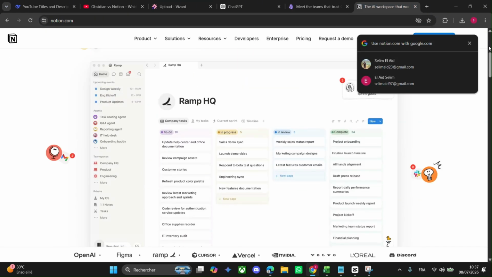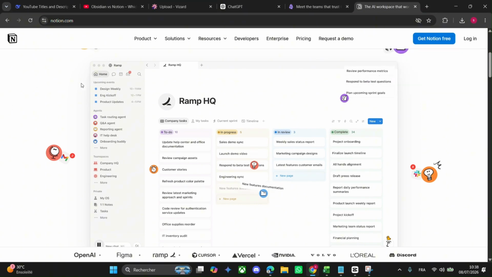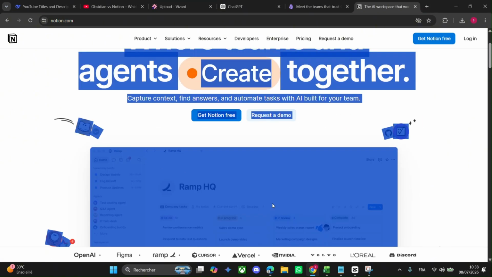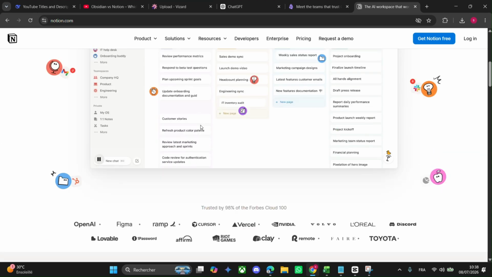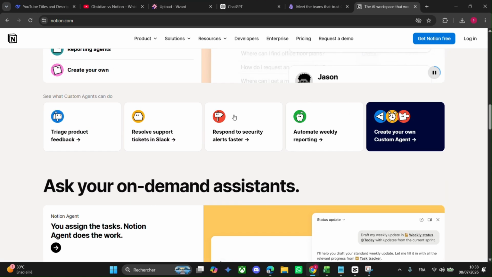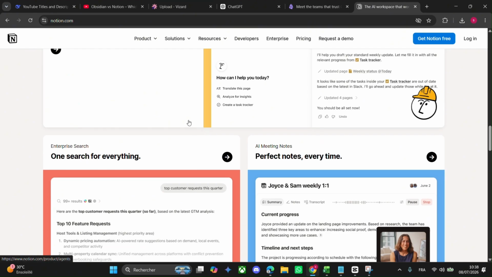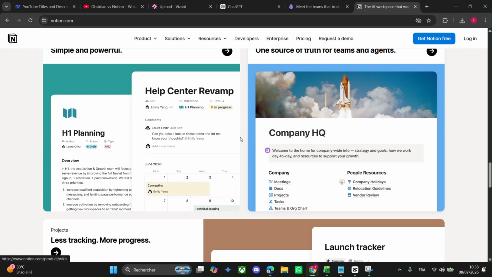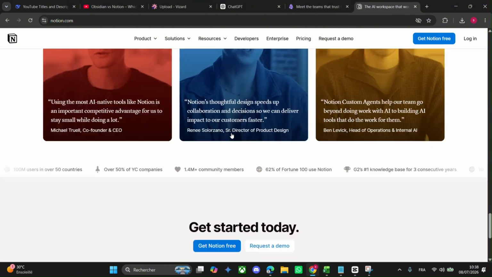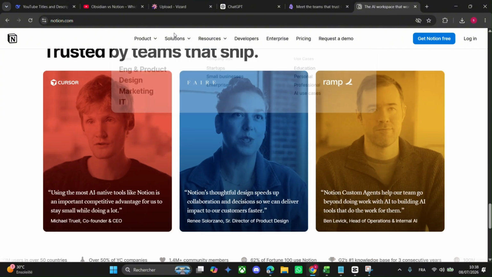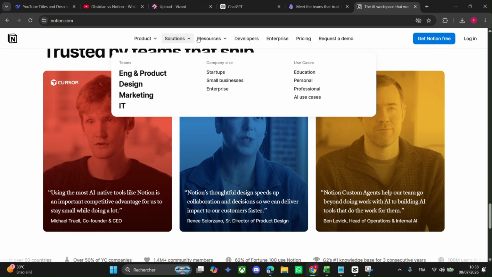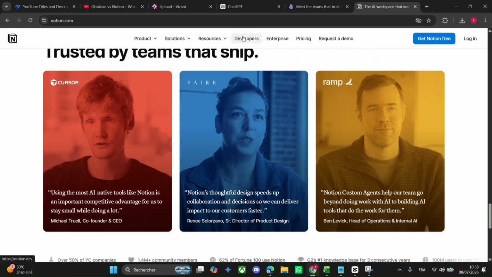Now let's talk about features. Obsidian shines with its graph view, a cool visual map that shows how your notes connect. It's like seeing your brain on a screen. It also works offline and stores notes on your device, so it's private and fast. You can add plugins to make it do almost anything, like a custom-built tool in your hand.